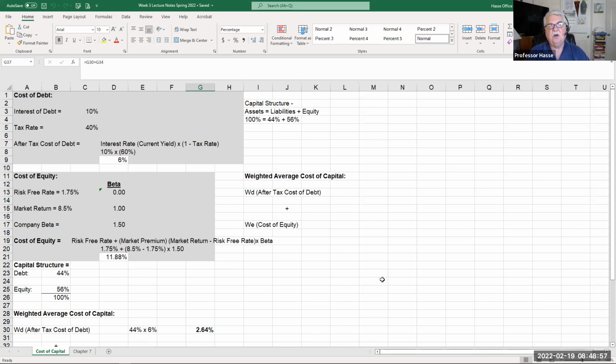When we combine the cost of debt and equity, it becomes the weighted average cost of capital. That weighted average cost of capital sums up, in relationship to the capital structure of a company, the weighted cost of debt and equity for that business. What is the average cost of getting capital to fund assets for a company? That weighted average cost of capital can also be used in a variety of different things. Remember, the higher the cost of capital, the greater the cost and the expected return on an investment for the investors. In other words, if a company's risk is high, then it's going to cost them more money.